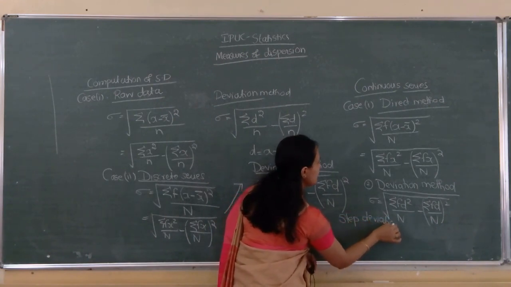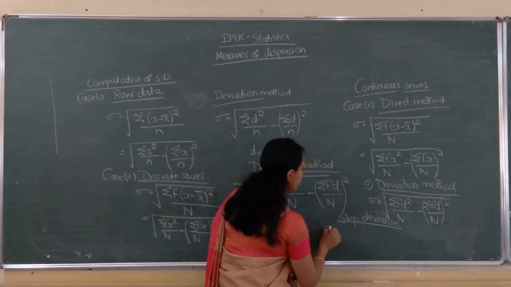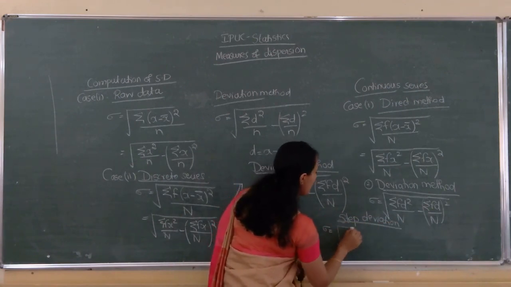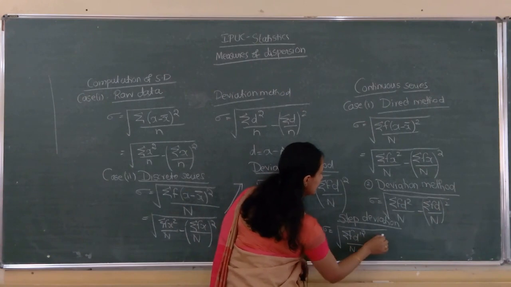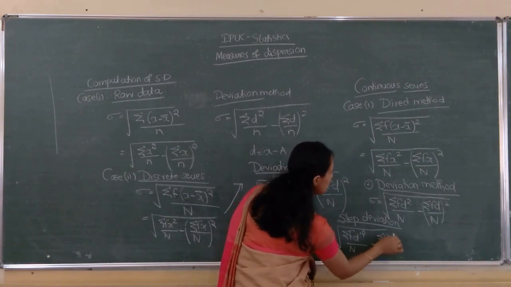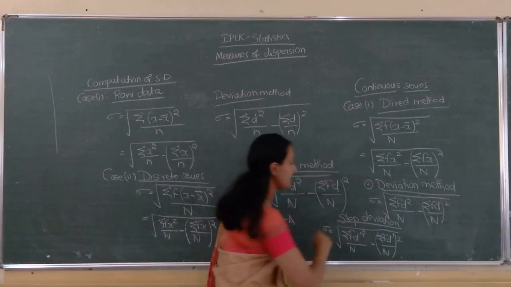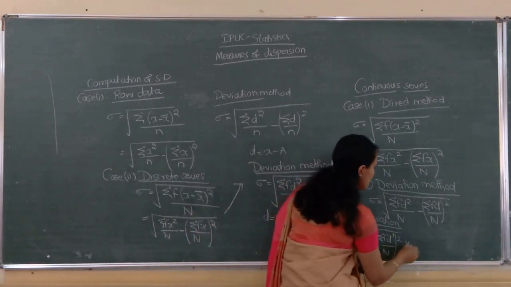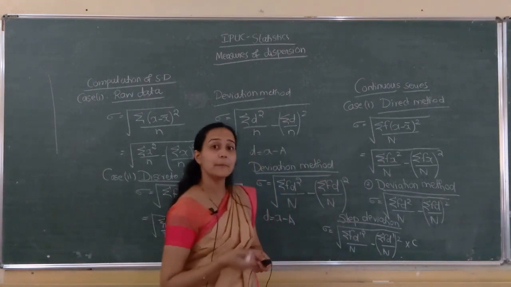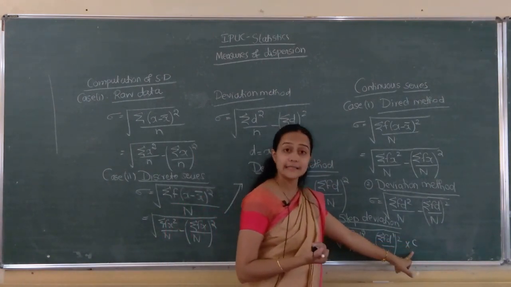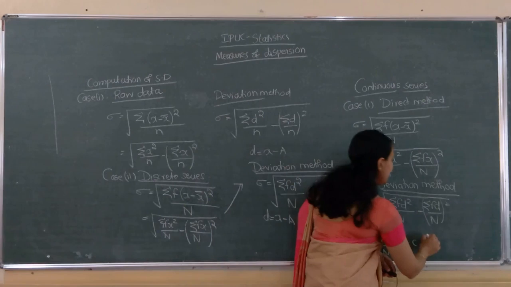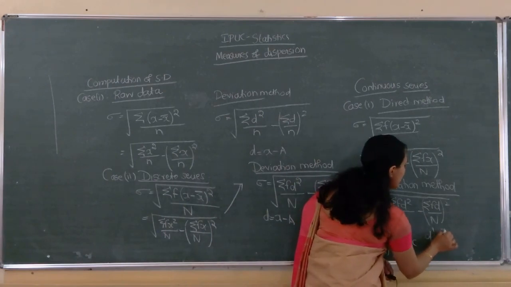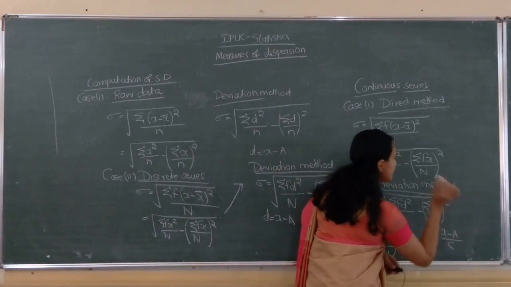Step deviation method means sigma equals square root of sigma f into d dash square divided by n minus sigma f into d dash by n the whole square, into c. Remember, here into c is there, where d dash equals x minus a divided by c.